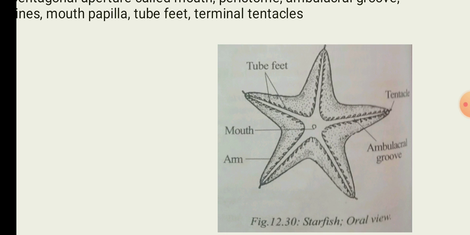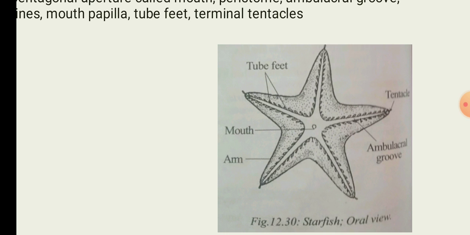At each angle of the mouth these spines become larger and group together to form a mouth papilla. And each ambulacral groove will contain 4 rows of thin walled tubular structures called tube feet. Along with the ambulacral spines they have tube feet, and these are very important because they serve as organs of locomotion.